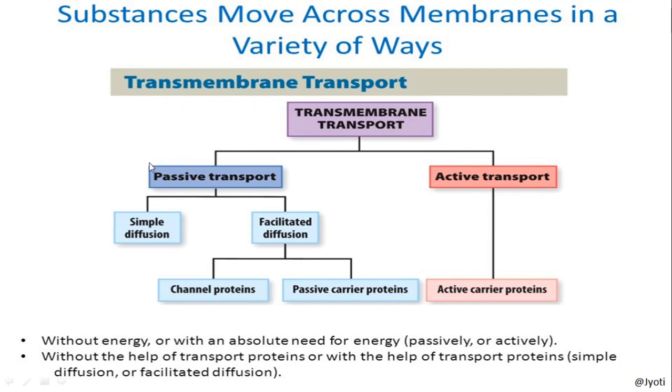Passive transport means the transport which takes place without the expense of energy. But active transport means the transport in which a huge amount of energy is used. Now again, this passive transport is of two types, that is simple diffusion and facilitated diffusion.